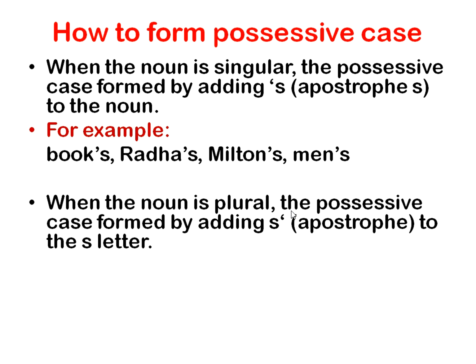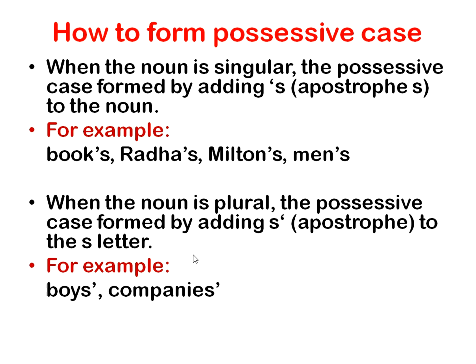When the noun is plural, the possessive case is formed by adding only apostrophe, not s, apostrophe only, to the letter s here. For example, boys, already in plural, so we need to make it possessive. So we added only apostrophe, not s here. Try to understand. Boys'. Companies'. Try to understand. Companies' is a possessive case of companies.